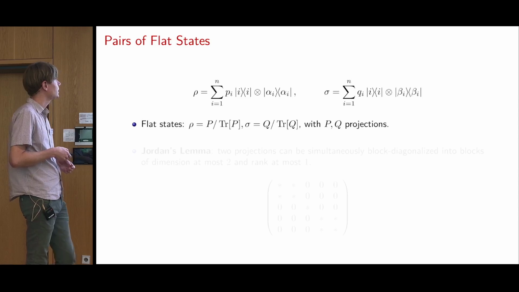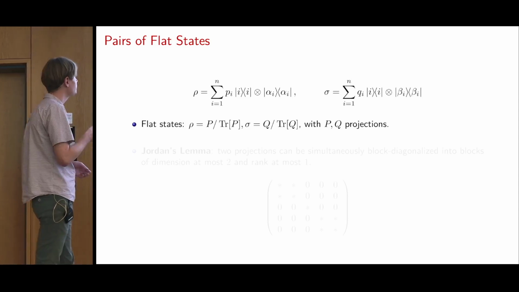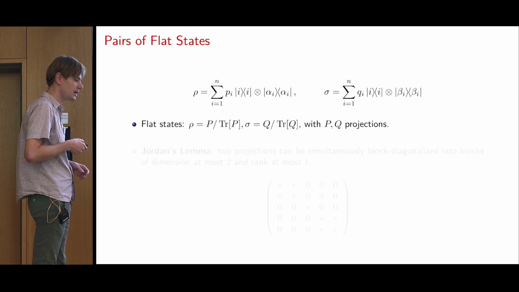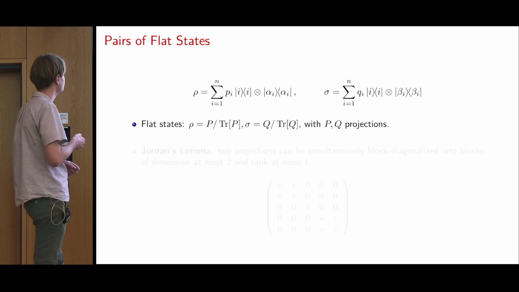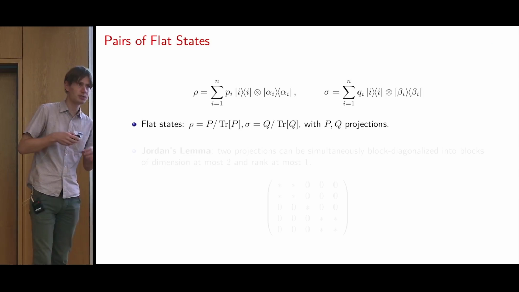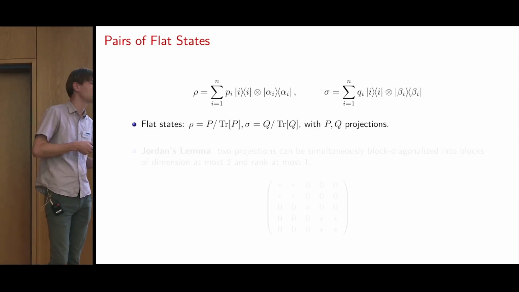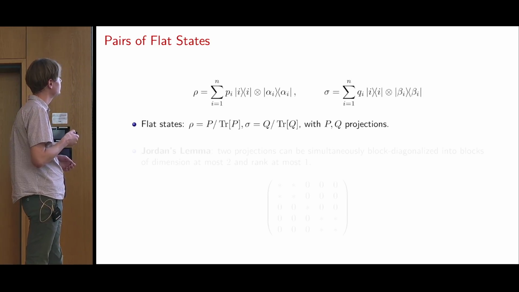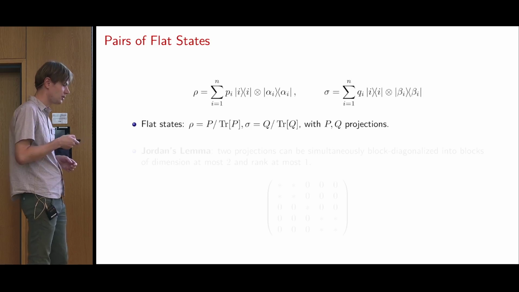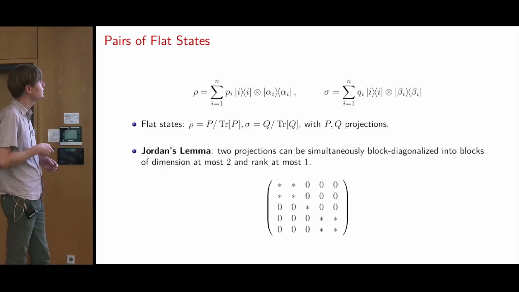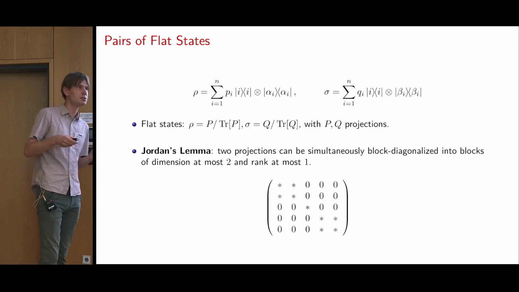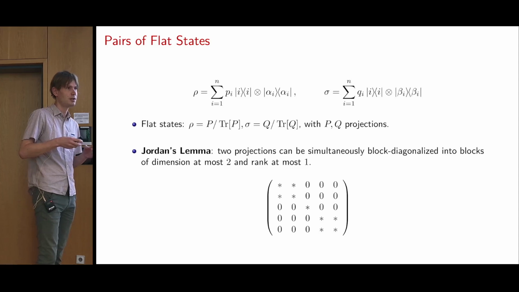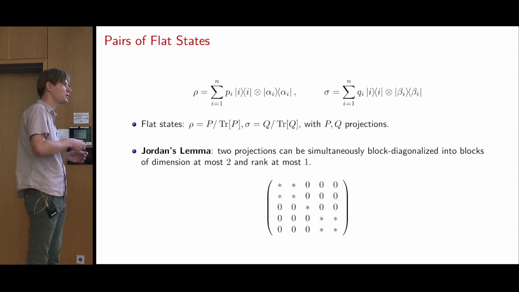Okay. So we were looking at these types of pairs of states, rho sigma, and it has an interesting subset of states. A flat state is a state which has only one eigenvalue that can be repeated multiple times, which means that it can be written as a normalized projection as such. And then there's a very useful result called Jordan's lemma, which says that if you have two projections, you can simultaneously block diagonalize them into blocks that have dimension at most 2, and the blocks have rank at most 1.